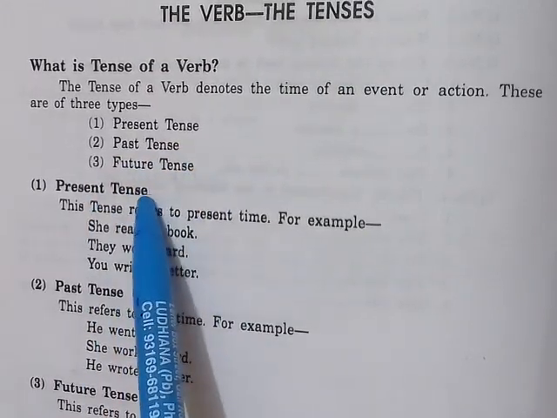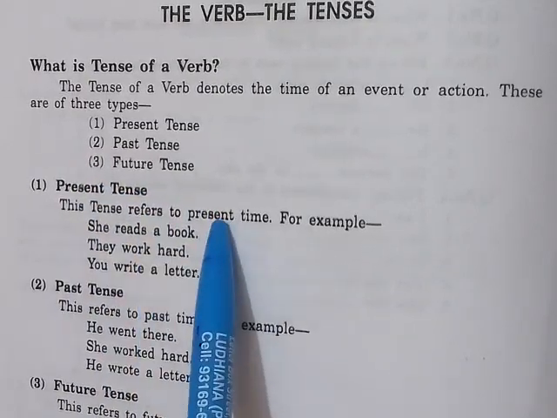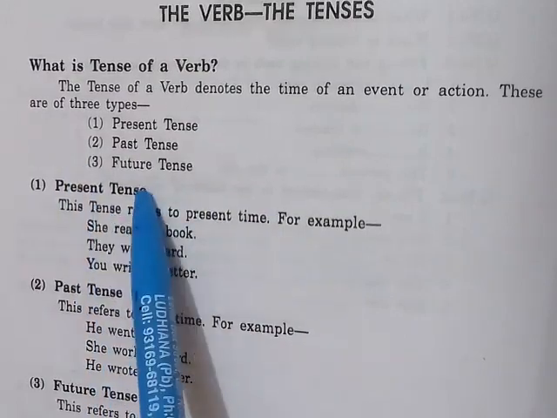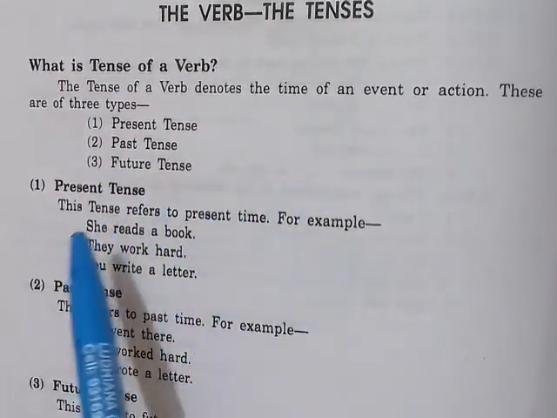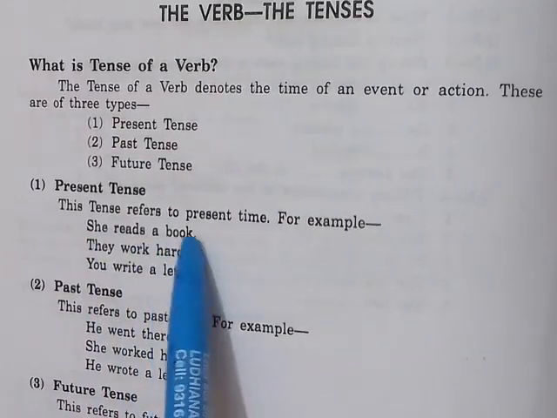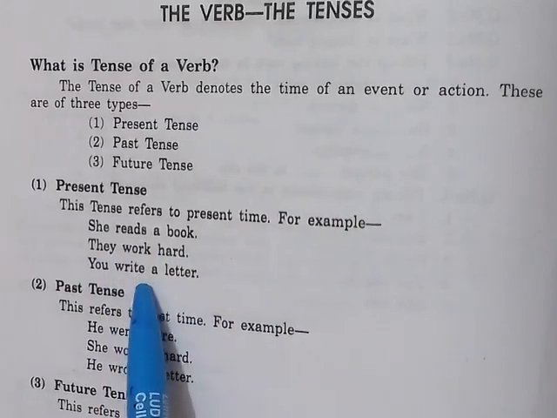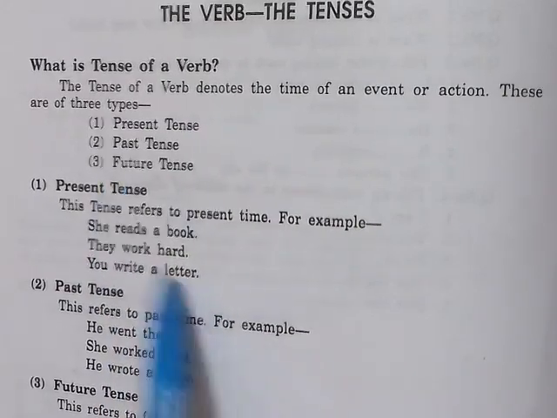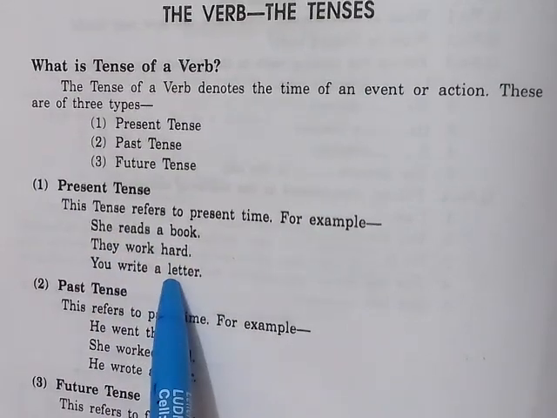What is present tense? Present tense refers to present time. For example, she reads a book. They work hard. You write a letter. All these are in present tense.